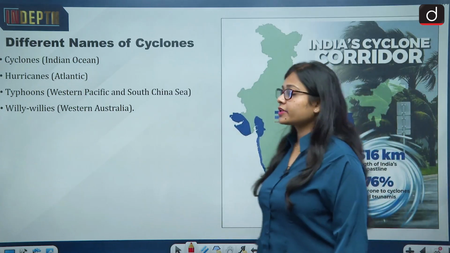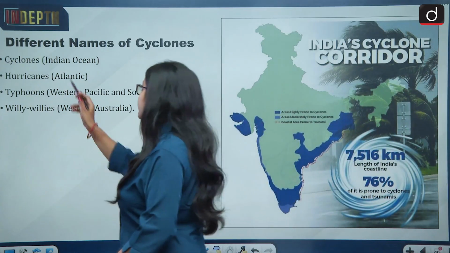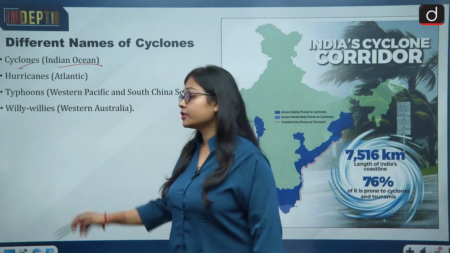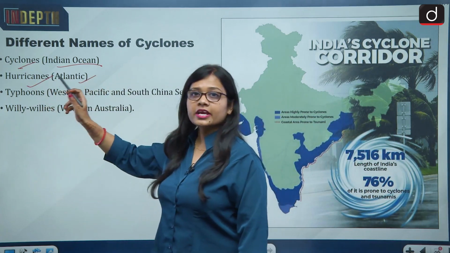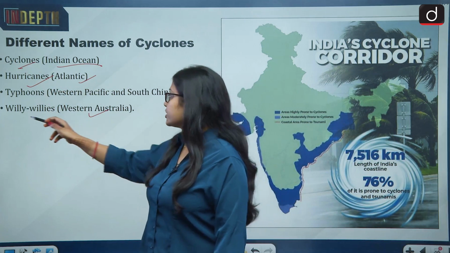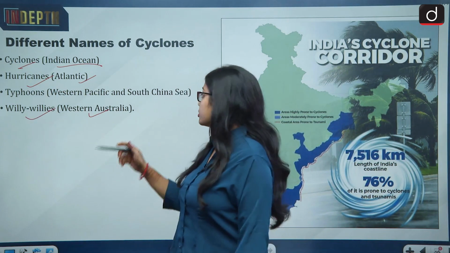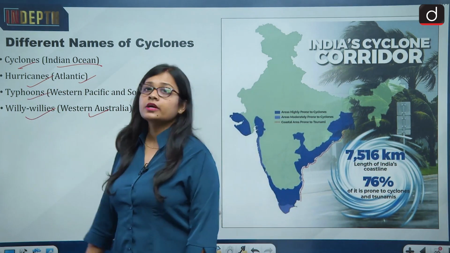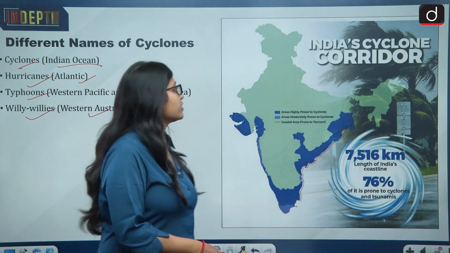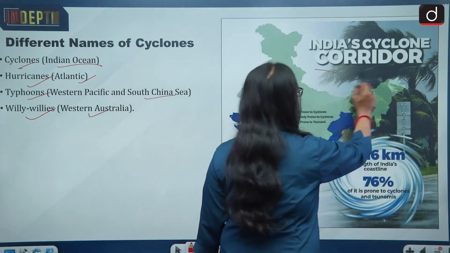Now, different names of cyclone in different regions. In the Indian Ocean they are called cyclones. In the Atlantic they are called hurricanes. In Australia or Western Australia they are called willy willies, and in the Western Pacific and South China Sea they are called typhoons.